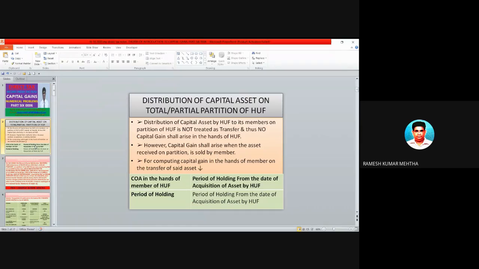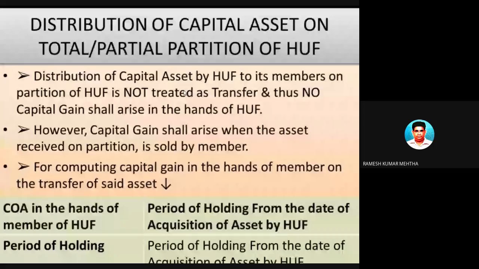So here, the capital asset which we are dealing with is the distribution of capital asset on total or partial partition of a Hindu undivided family. Hindu undivided family, what does it mean?